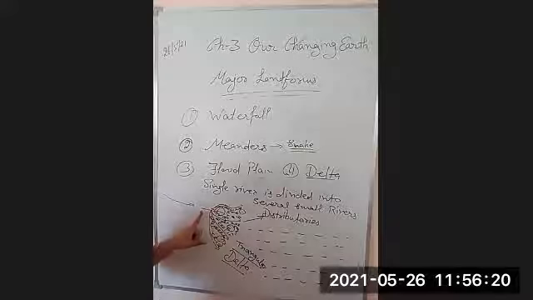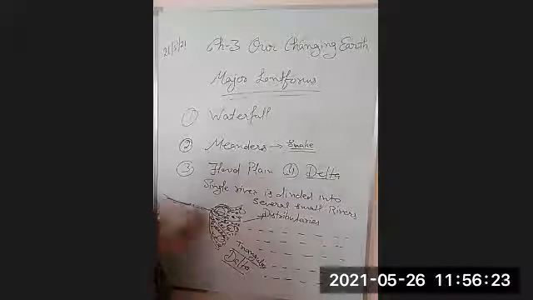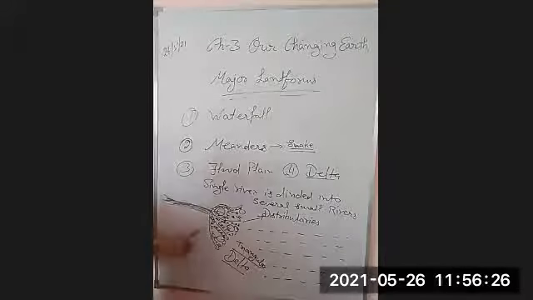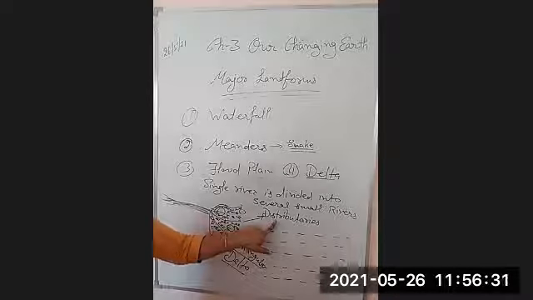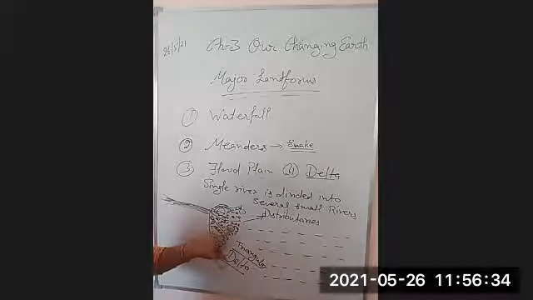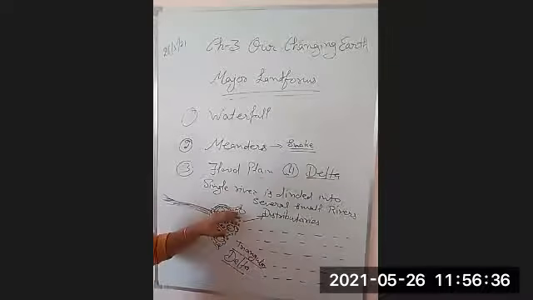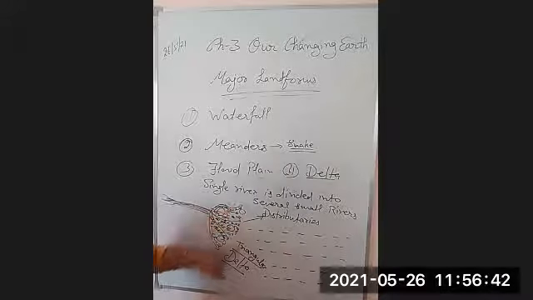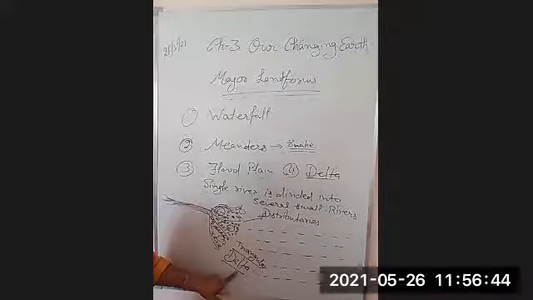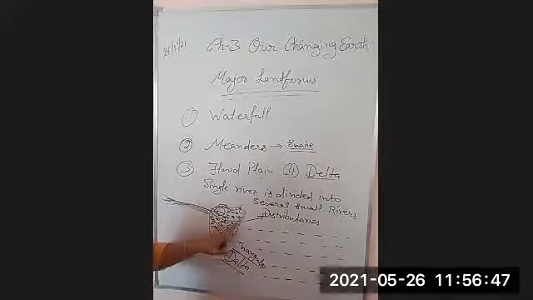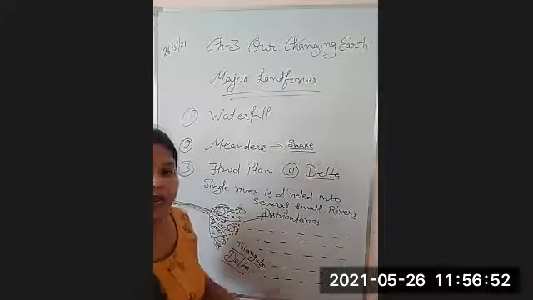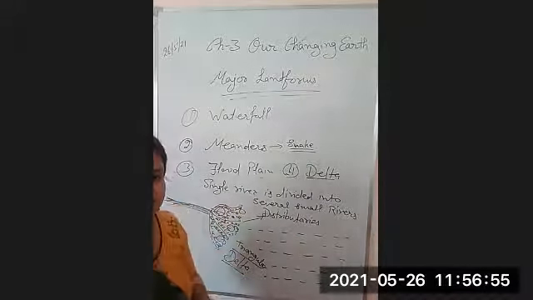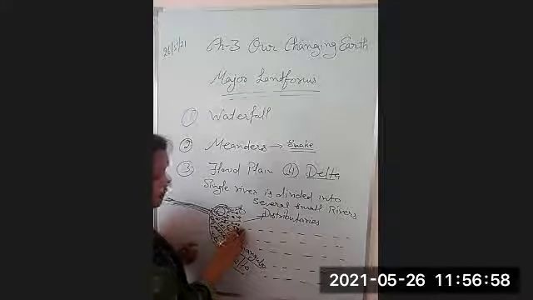That's why this main river will divide into several small rivers which are called distributaries. All these small rivers, due to less energy, begin to deposit the sand and silt they carry with them. This creates a triangular shape formation which is called delta, because this sand and silt is carried from the hilly area where the rocks have different types of minerals, different types of sediments, and these sediments are deposited in this